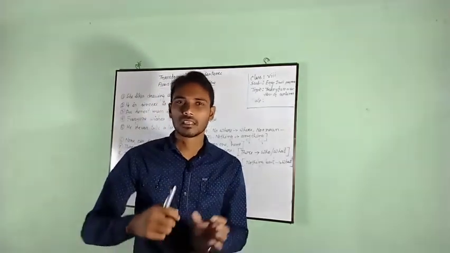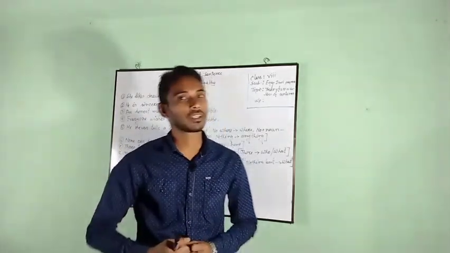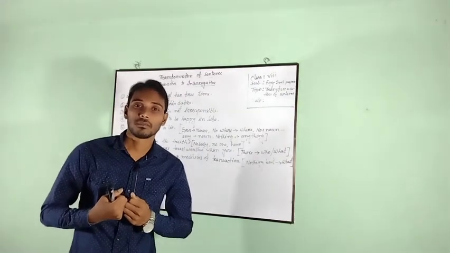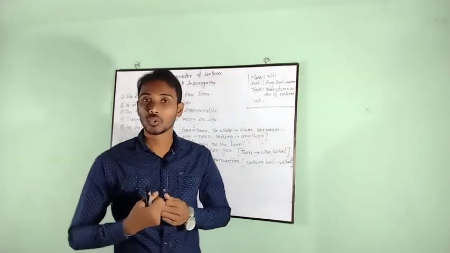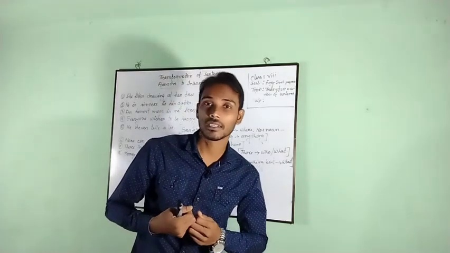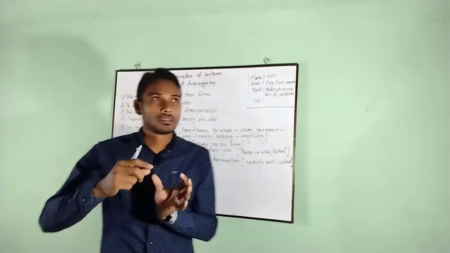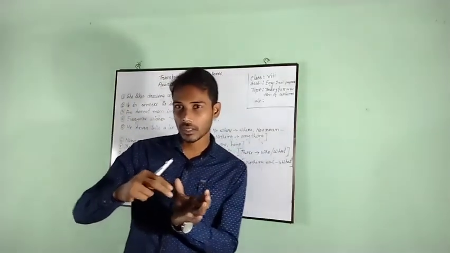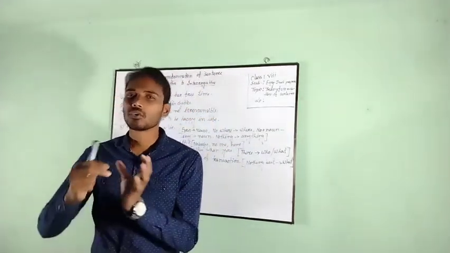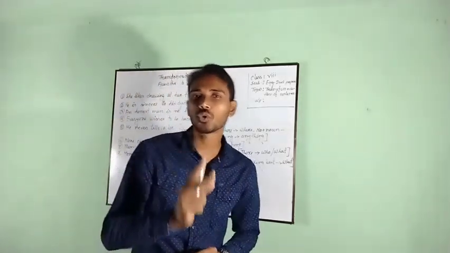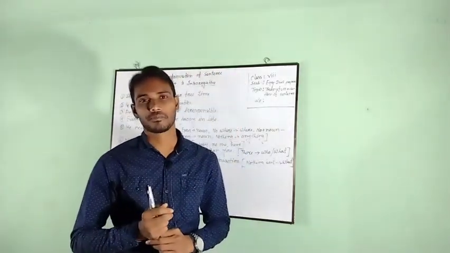If the sentence does not have any auxiliary verb, we have to bring an auxiliary verb, and they are do, does, or did. You know, present indefinite tense and past indefinite tense don't have any auxiliary verb.